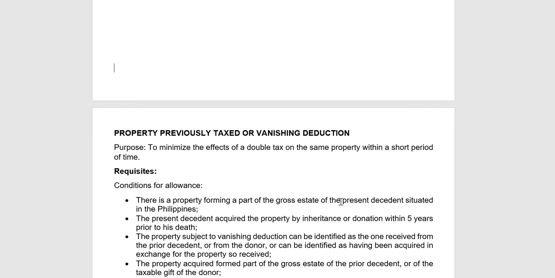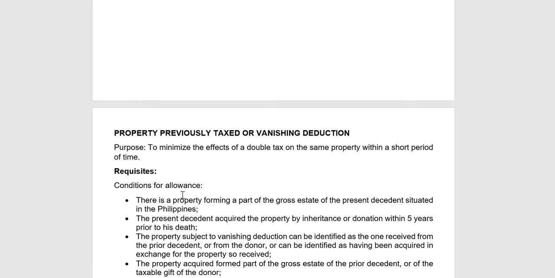Of course, the moment you receive the property, you pay estate tax or donor's tax, right? Then now the resident died, so estate tax will again be paid on the property. So to minimize the effects of taxing the same property within a short period of time, we are allowed to claim vanishing deduction.